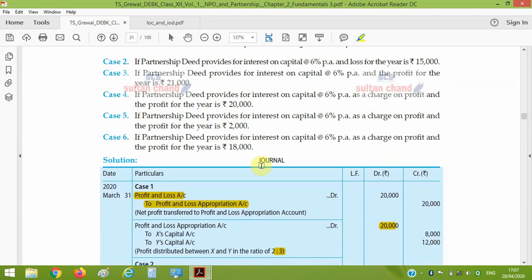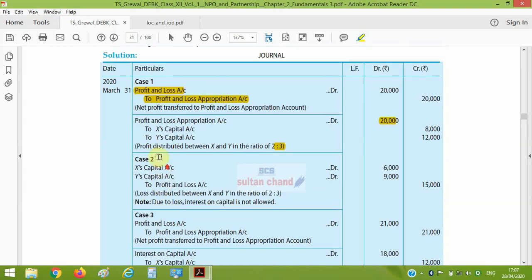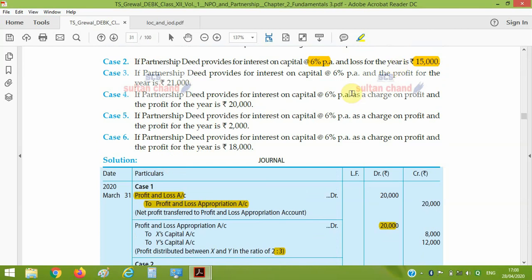As far as case 2 is concerned, if a partnership deed provides interest on capital at the rate of 6% and profit for the year is 15,000. So the entry will be, first entry has not been made here. First of all, we will do this entry in case 2 also, that is profit and loss account debit to P&L appropriation account 15,000, because profit is 15,000.